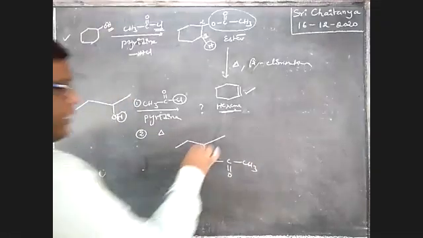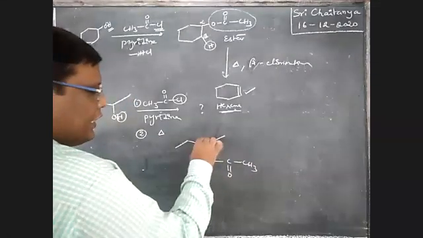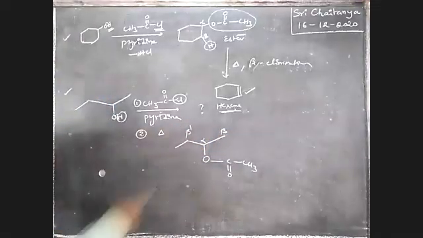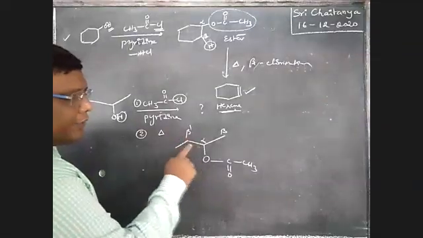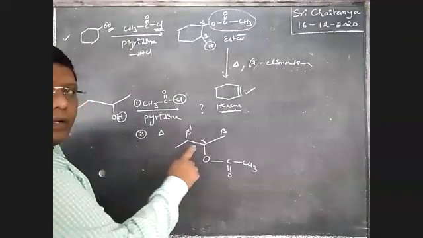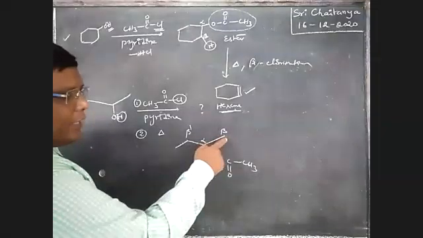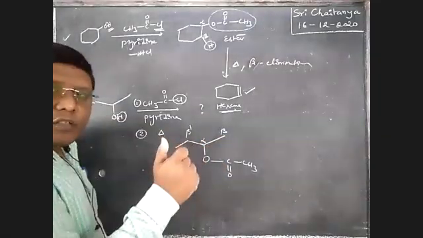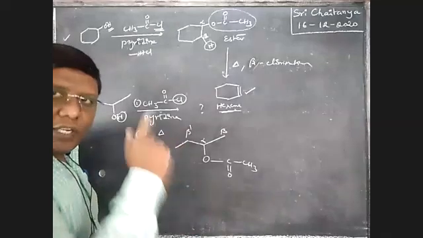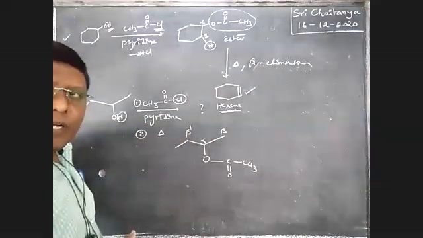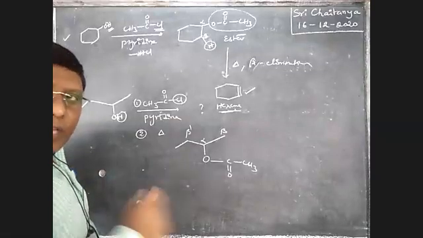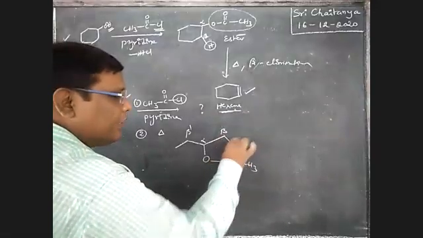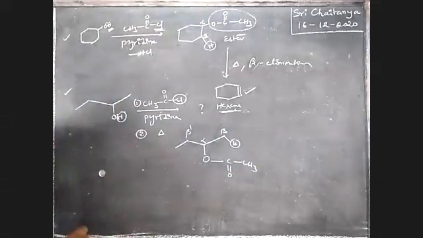This is the ester. Now, boys, this is the alpha position, this is the beta position, this is also a beta position, it is beta on both sides. If this hydrogen is eliminated, there is a double bond here. If this hydrogen is eliminated, the bond is here. So it is 1-ene, it is 2-ene, which is major? That is our beta elimination here. Hofmann product is the predominant one, that means the less substituted alkene. That is why hydrogen from here is eliminated.